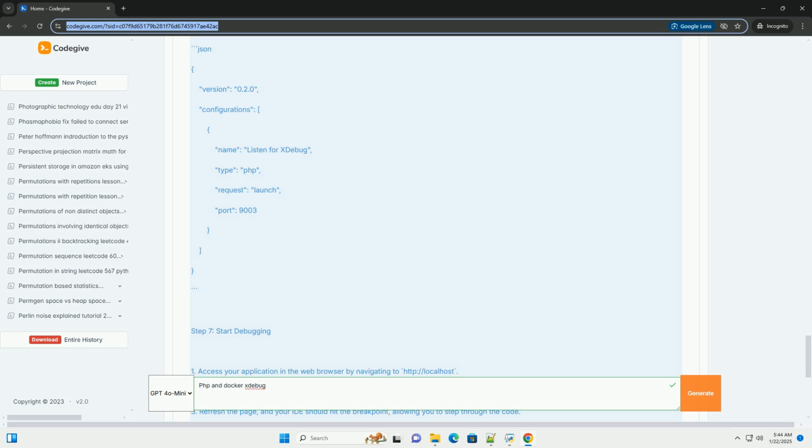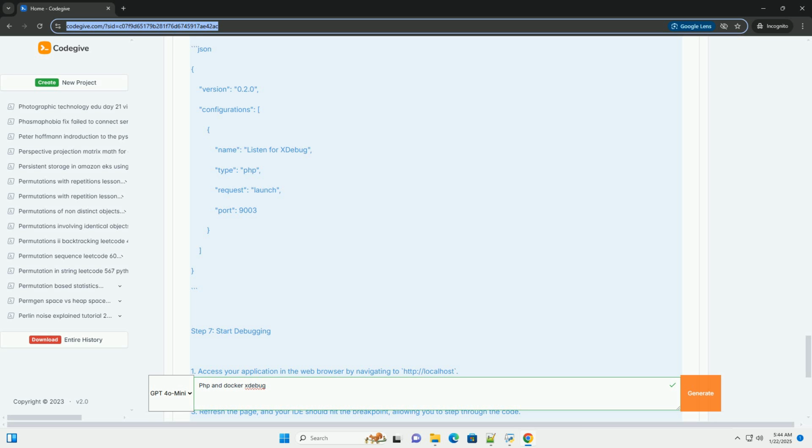Step 5. Build and run the Docker container. Now that we have everything set up, let's build and run our Docker container. This command will build the Docker image and start the container. You should see output indicating that the Apache server is running.